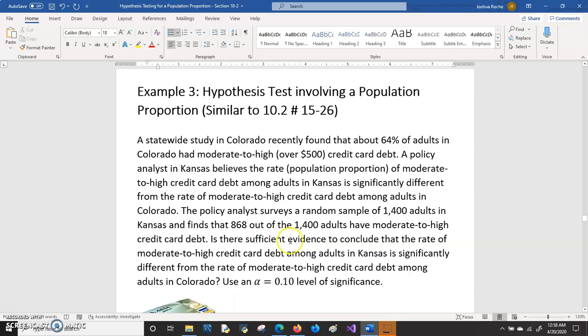Is there sufficient evidence to conclude that the rate of moderate to high credit card debt among adults in Kansas is significantly different from the rate of moderate to high credit card debt among adults in Colorado? Use an alpha of 0.10 level of significance.